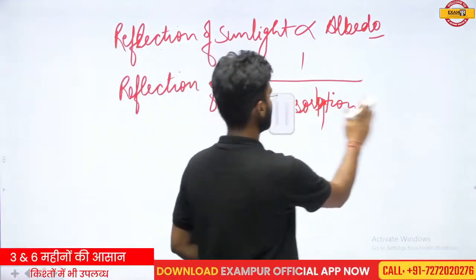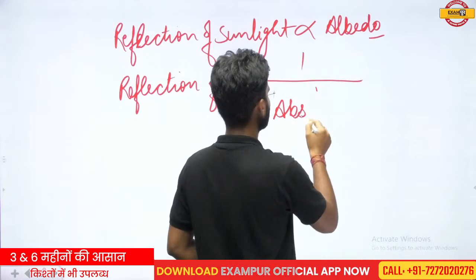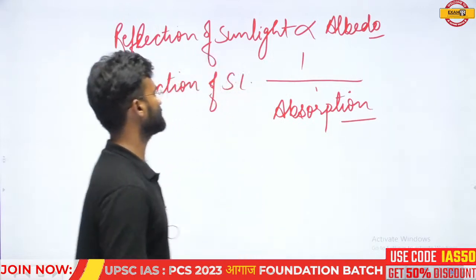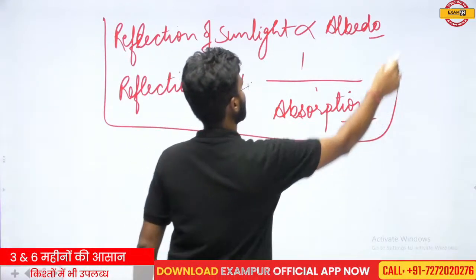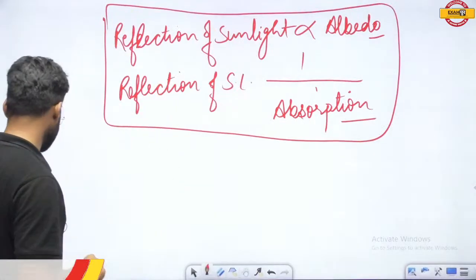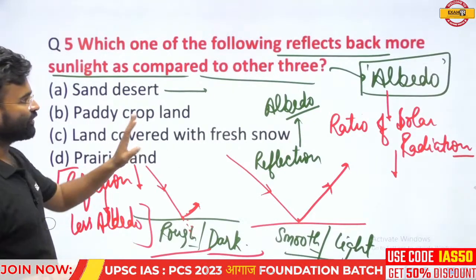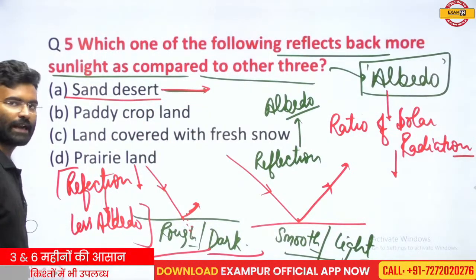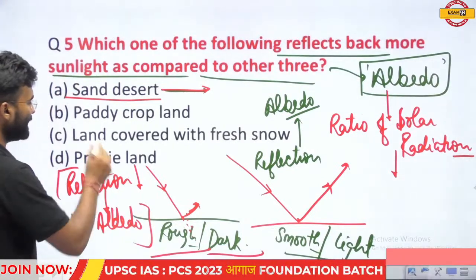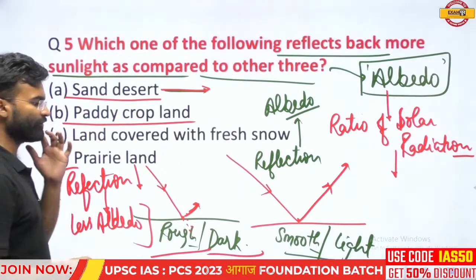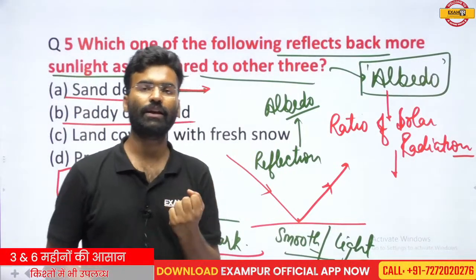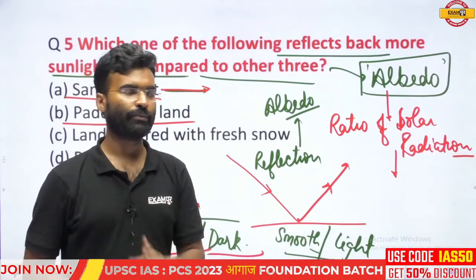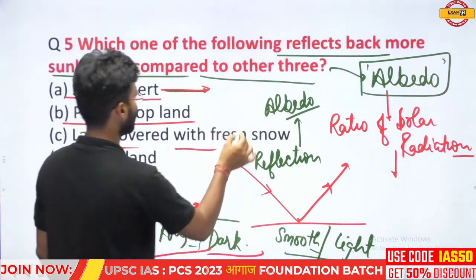Okay, so absorption has the inverse relation with the albedo. So consider these options. The sand desert. Sand desert is light in nature. Paddy cropland, paddy crop is basically found in dark soil, and there is wet soil. If any object is wet, that means the reflection rate is low. So wet soil. The land covered with the fresh snow.